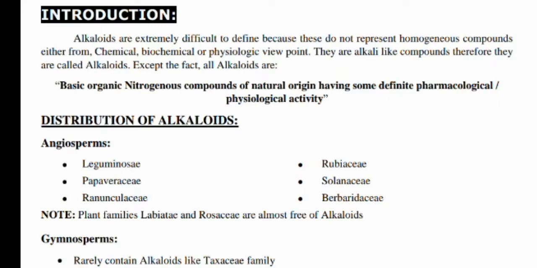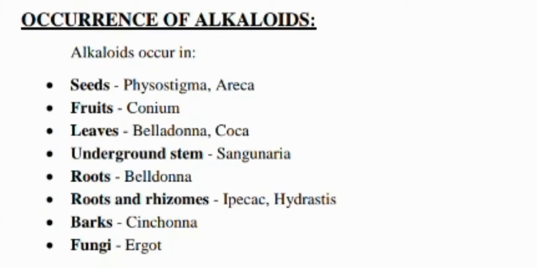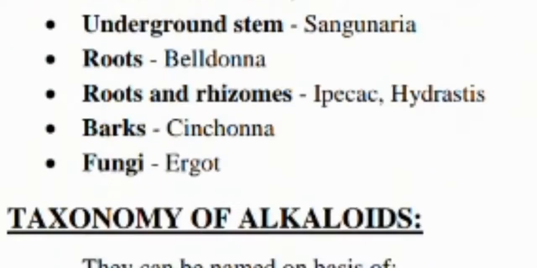What are the alkaloids? They are extremely difficult to define, and the definition includes that they are basic nitrogenous compounds of natural origin having sub-definite pharmacological and physiological activity, and their occurrence is in the seeds, fruits, leaves, underground stems, roots and rhizomes, barks and fungi, etc.